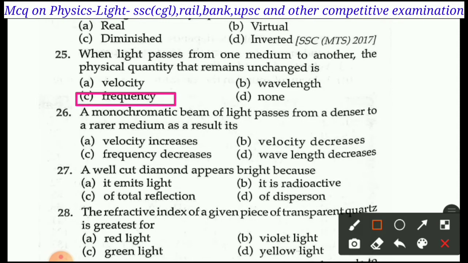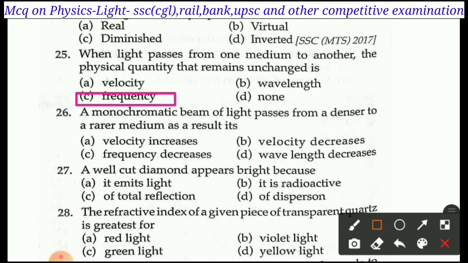Next question is: a monochromatic beam of light passes from a denser to a rare medium. As a result, A. its velocity increases, B. velocity decreases, C. frequency decreases, D. wavelength decreases. When a monochromatic beam of light passes from denser to rare, it is like a bike passing from a crowded road to a free road, then its speed increases.